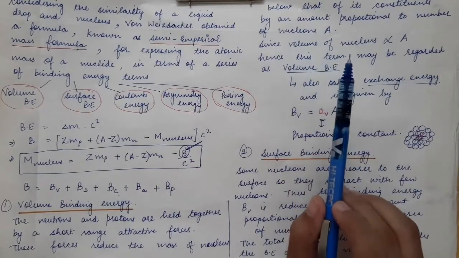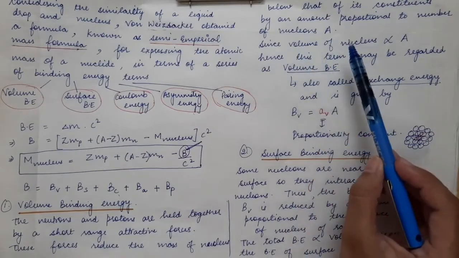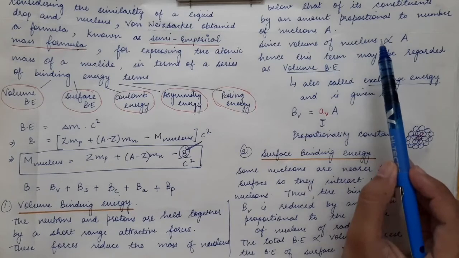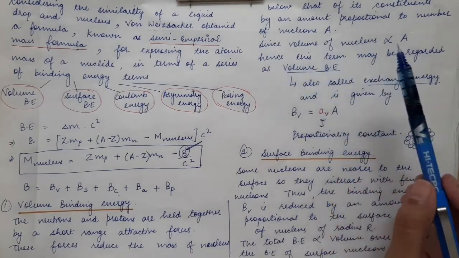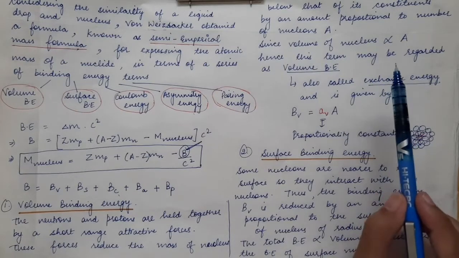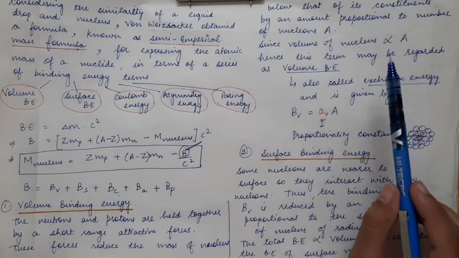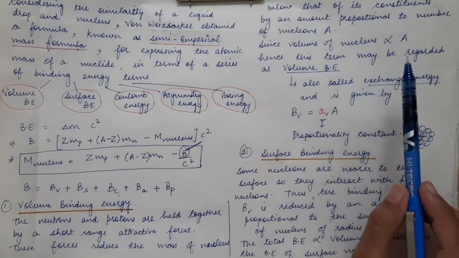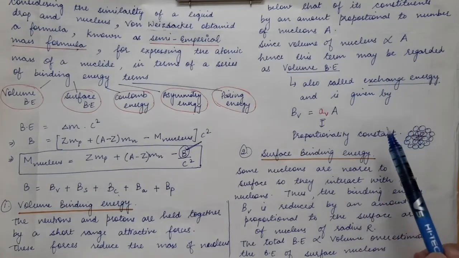Now, in case of the nucleus, the more the volume of the nucleus, the more nucleon bonds will be present inside the nucleus. That is, more nuclear force will be present in a nucleus which has a larger volume as compared to a nucleus which has a smaller volume.